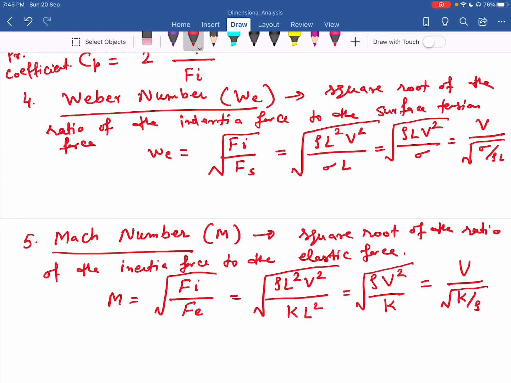So these are some dimensionless numbers we have, depending upon the ratios of dynamic forces. Now all these dimensionless numbers we can use in model testing. That we discuss next.